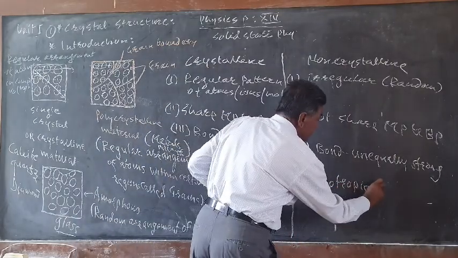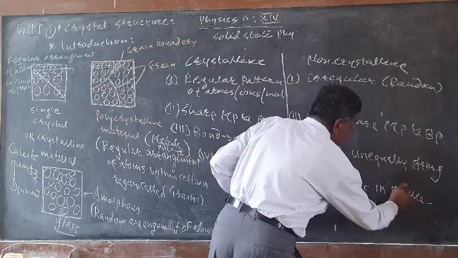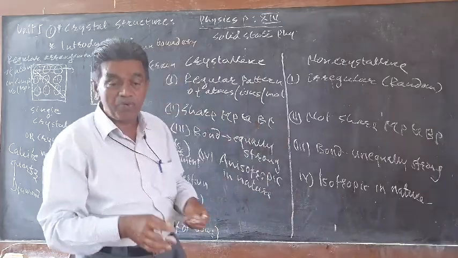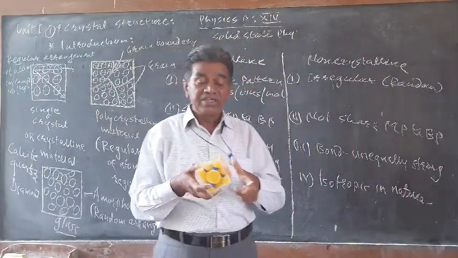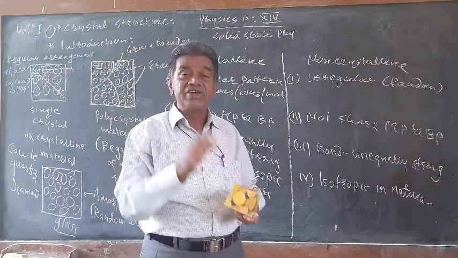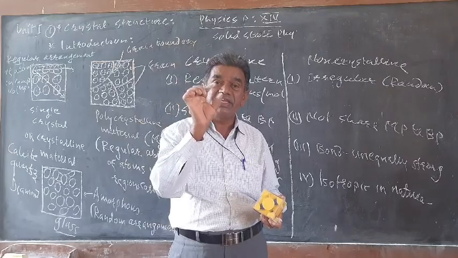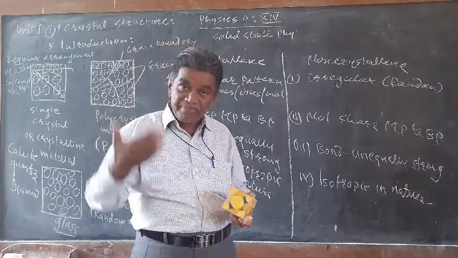Now, as far as the external shape is considered, for example if this is one of the crystal structures of NaCl, a big NaCl crystal, then it is bounded by flat surfaces.